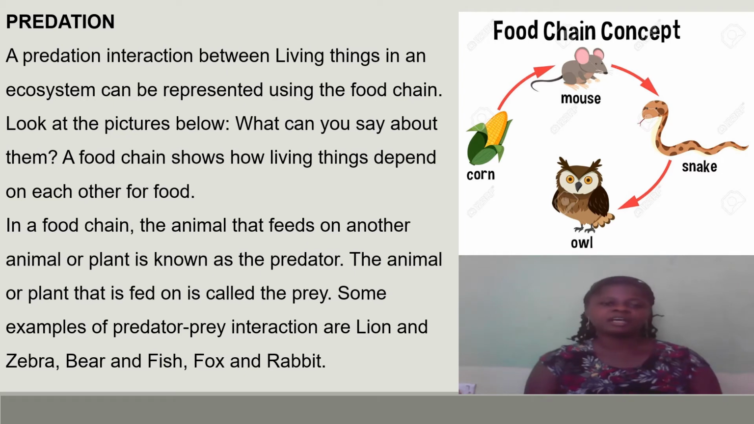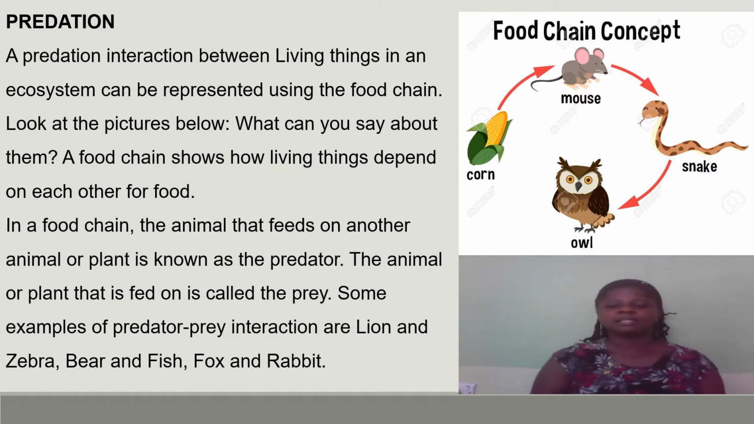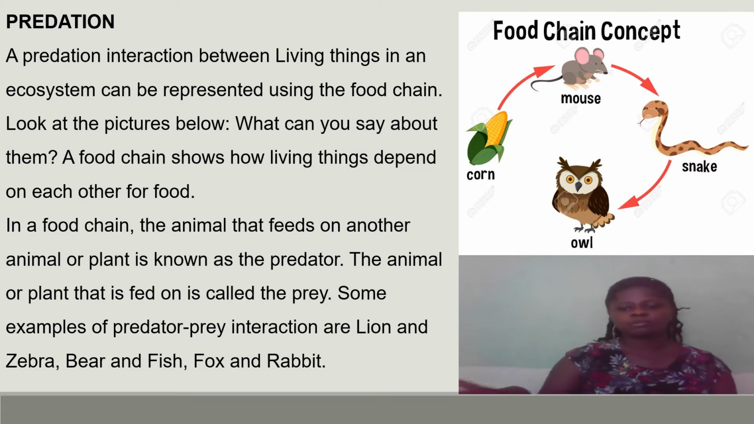So predation is an interaction between living things in an ecosystem, and it can be represented using what we call a food chain. When you look at the picture, you can see that it is like a cycle, but not a complete cycle. All the animals depend on each other, or they all depend on one thing. So we say that it is a food chain. We say that the picture is a concept of food chain.